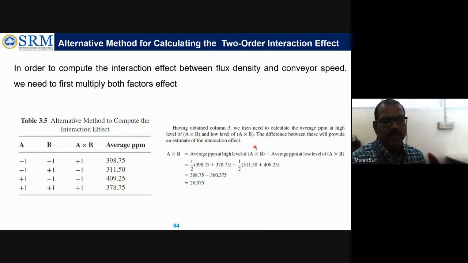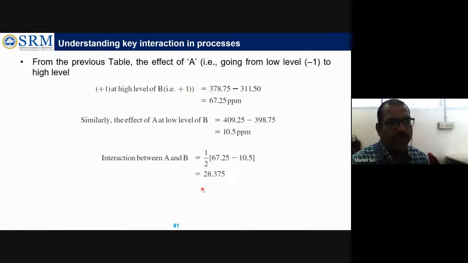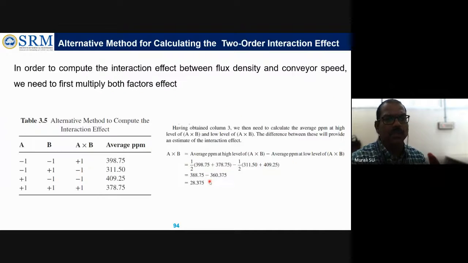Previously we calculated with a different method. Now they are calculating in this way: the average defect rate at high level of A and B minus the average defects at the low level of A and B. So first, the average of high level and the average of low level. With this, they calculate the interaction effect, 28.37. What is the value we got? 28.37. Here also the same value. But the method of calculating the interaction effect is different.